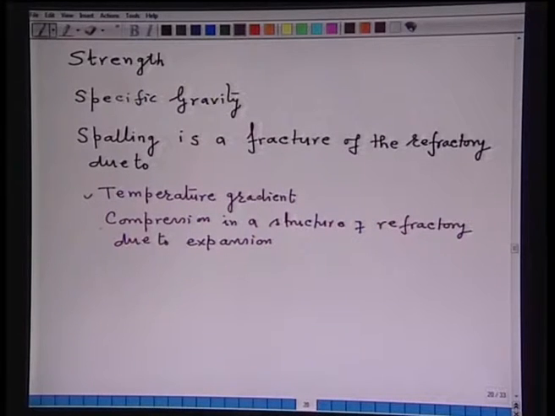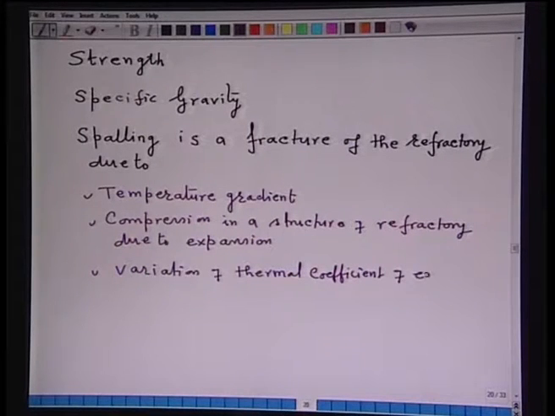Third important factor that affects spalling is variation in coefficient of thermal expansion. I will just write down variation of thermal coefficient of expansion between the surface layer and the body of the brick.